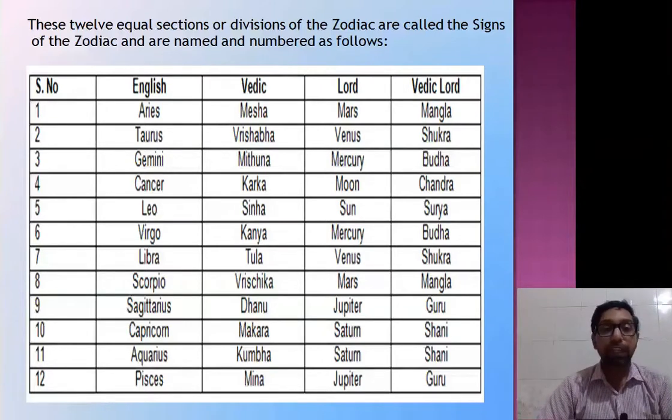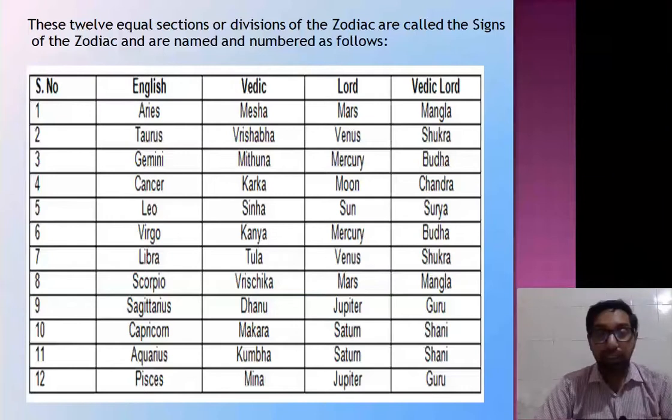Now, the name of the Aries zodiac sign in Hindu astrology is called Mesha. Taurus, Vrishabha, Gemini as Mithuna, Cancer as Karka, Leo as Sinha or Singh, Virgo as Kanya, Libra as Tula, Scorpio as Vrishchika, Sagittarius as Dhanu, Capricorn as Makara, Aquarius as Kumbha and Pisces so called Meena.